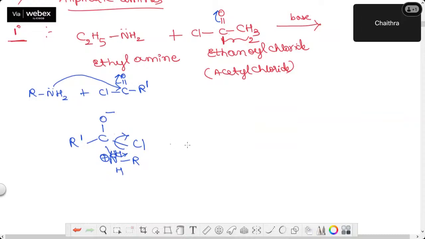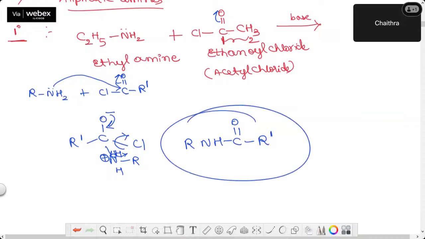Therefore, I will have R, N, H, then C. This negative charge will come back here to satisfy the valency, double bond O and R dash. This is the product I'll get.